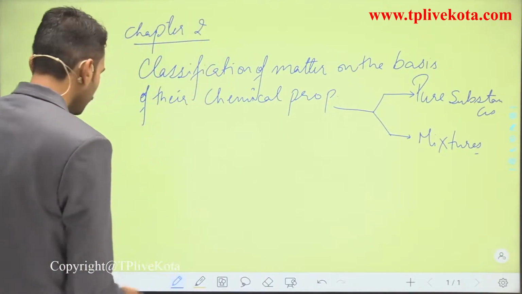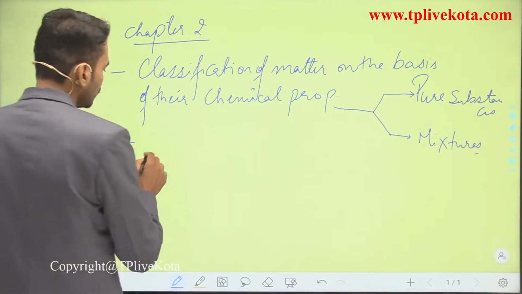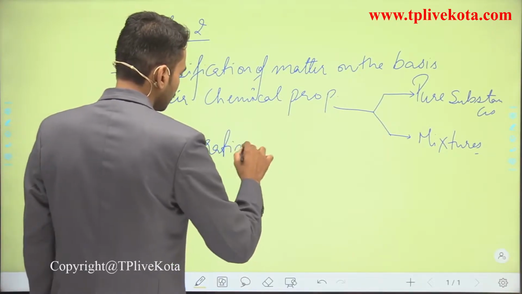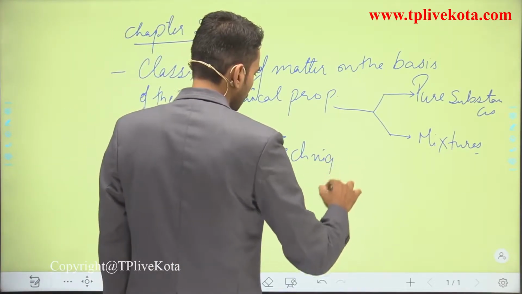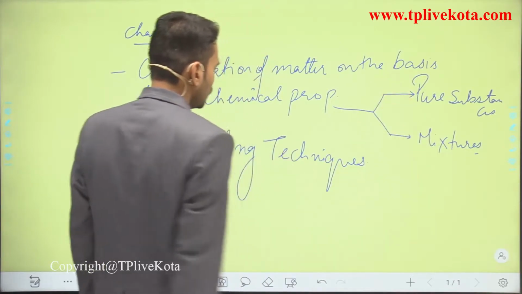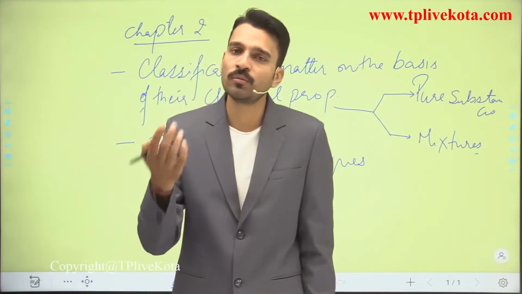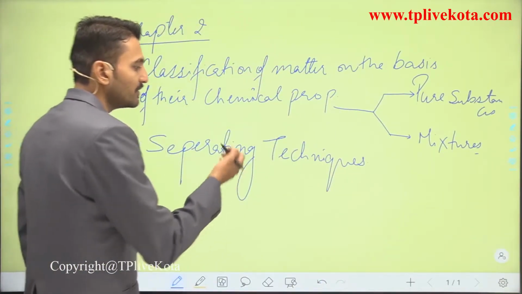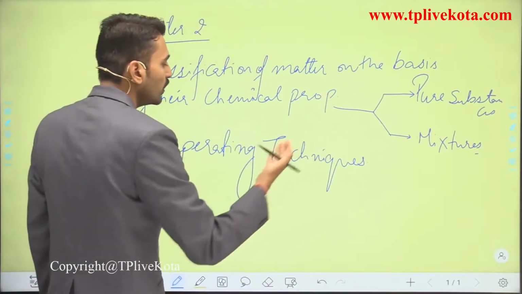And also we will see the next topic, which is about the separating techniques. Here in the separating techniques we will be dealing with mixtures, either a homogeneous mixture or a heterogeneous mixture, and we will be separating the pure substances that are present in this particular mixture.